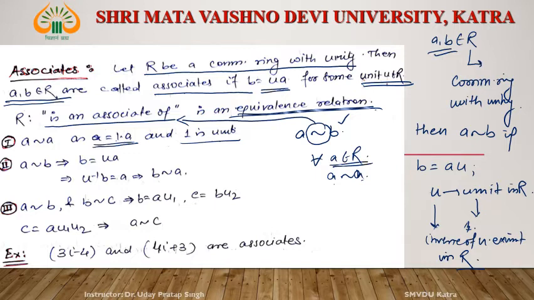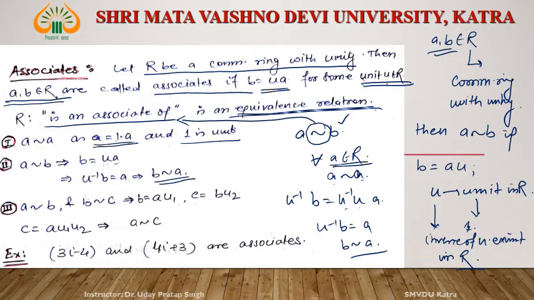a is an associate of b. Then by definition b is equal to u a, and u is a unit. It means the inverse of u exists. So u inverse b equals u inverse u a. What is u inverse b? This one is a, right? If u is a unit, then u inverse is also a unit. It means b is an associate of a. So the symmetric relation is also true.